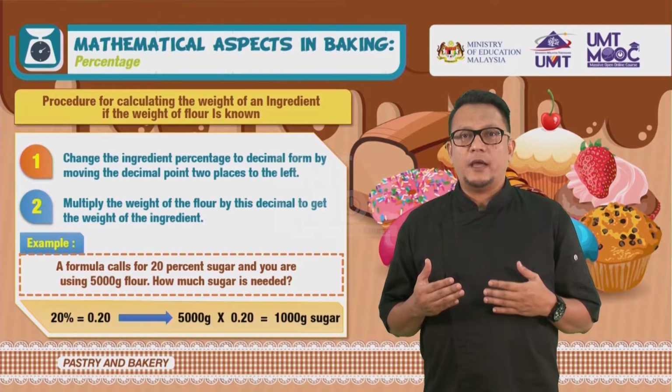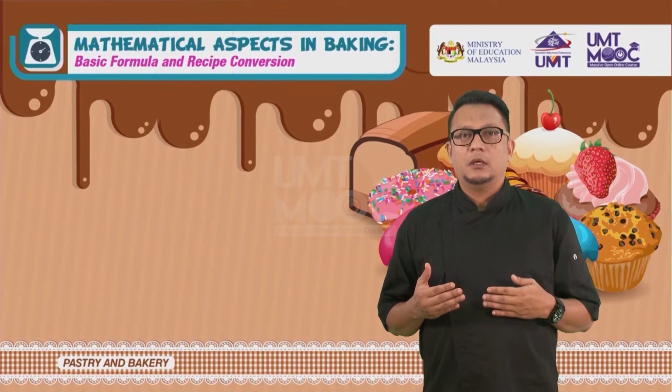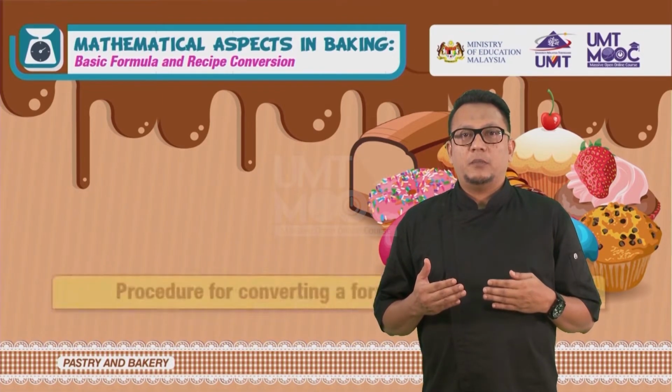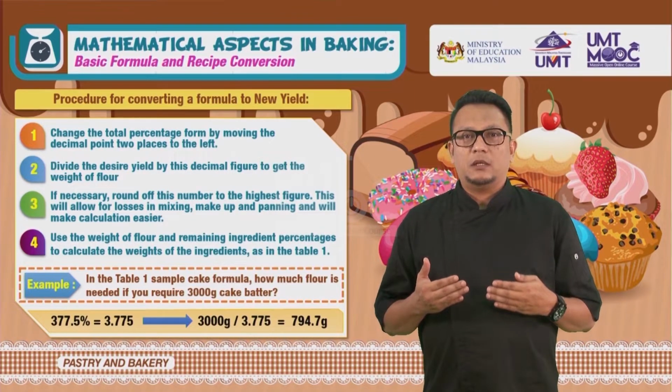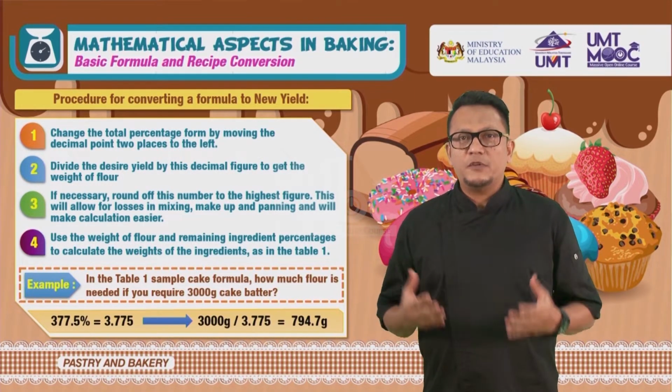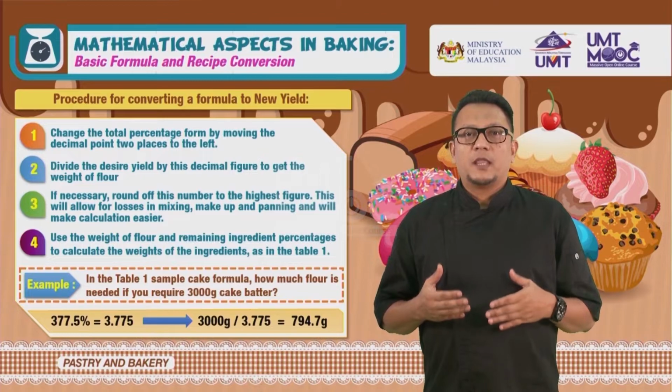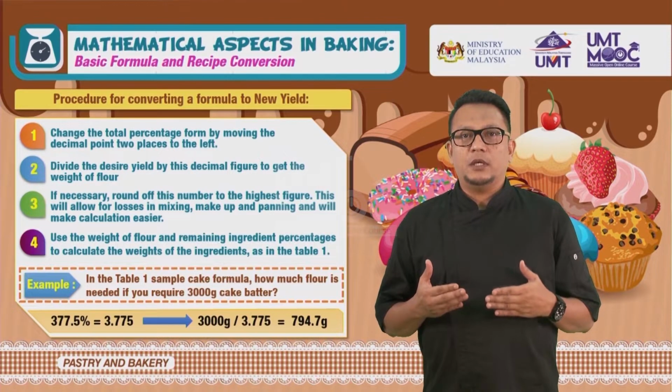Basic formula and recipe conversion. New yield divided by old yield equal conversion factor. Multiply each ingredient by the conversion factor. Converting a formula to a new yield.